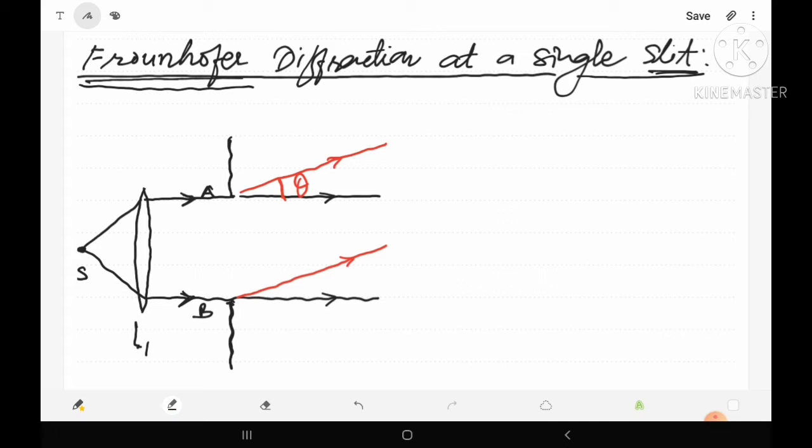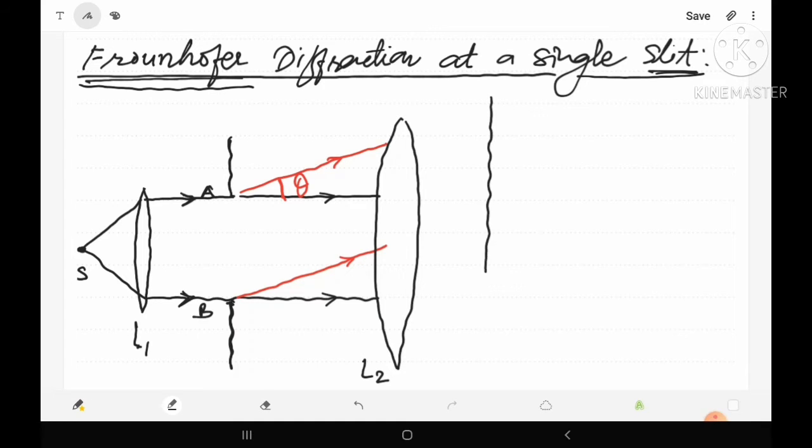Here is another convex lens, suppose its name is L2. Suppose the screen is kept at the focal plane of this lens L2.